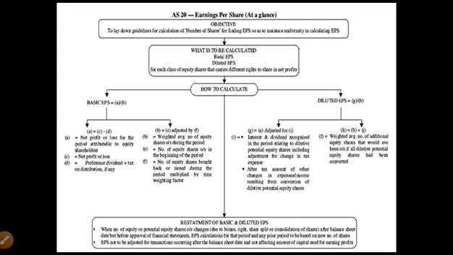And as far as disclosure is concerned, restatement of basic and diluted earning per share has to be disclosed when the number of equity or potential equity shares changes due to bonus, right share, split, consolidation of shares after a balance sheet date but before the approval of the financial statement.